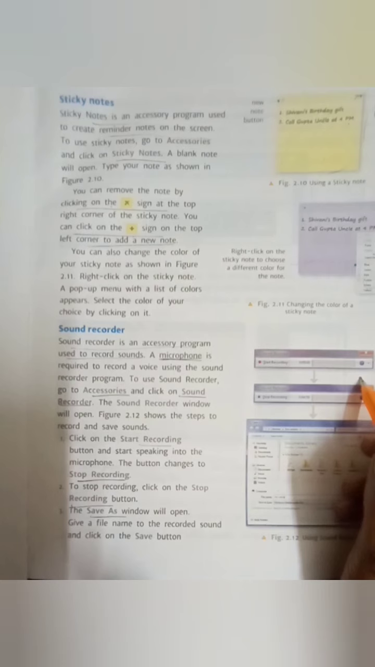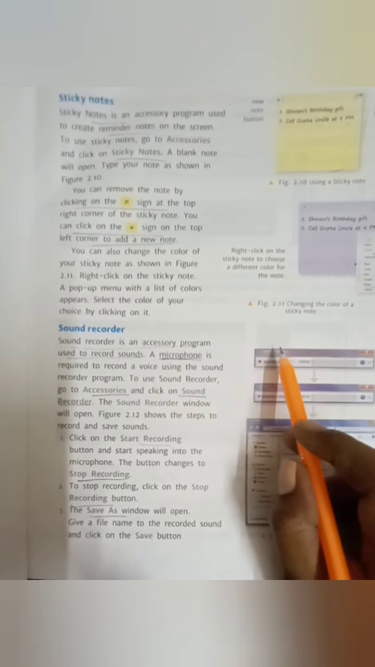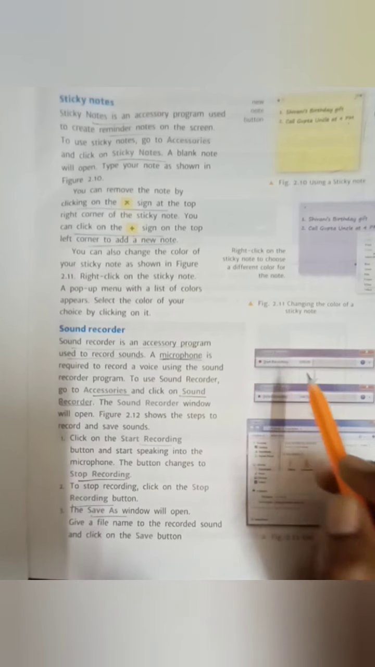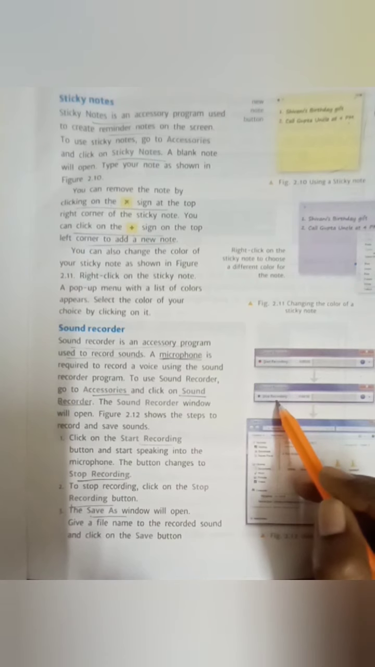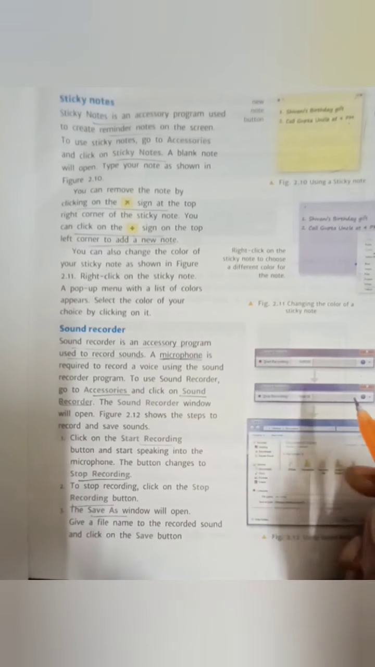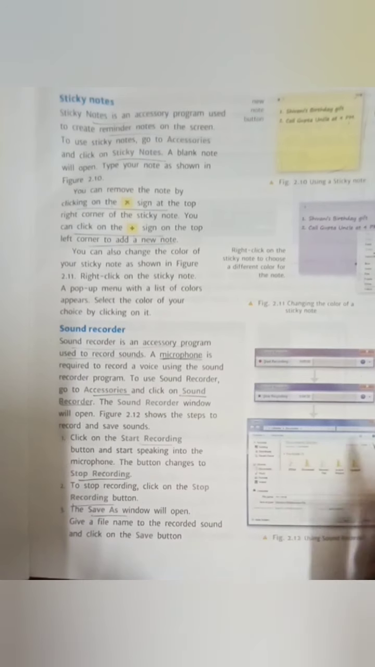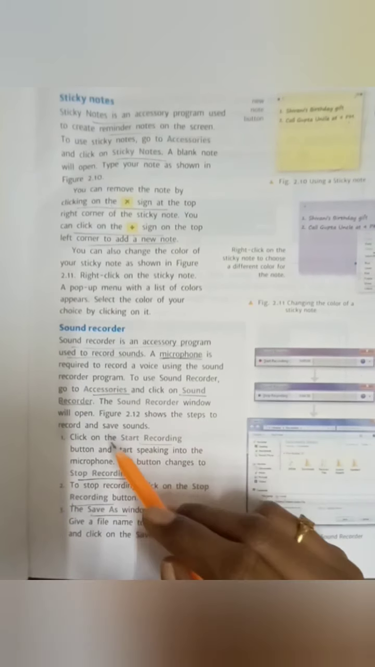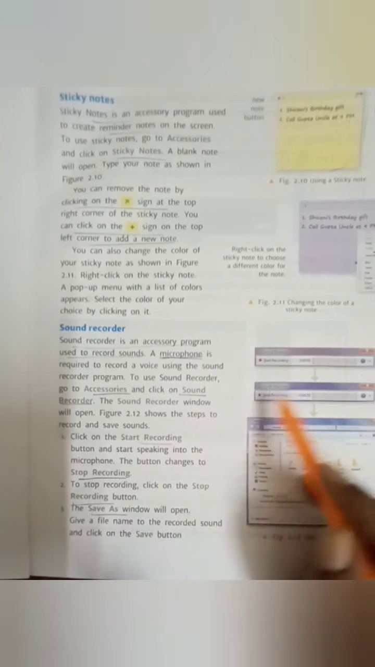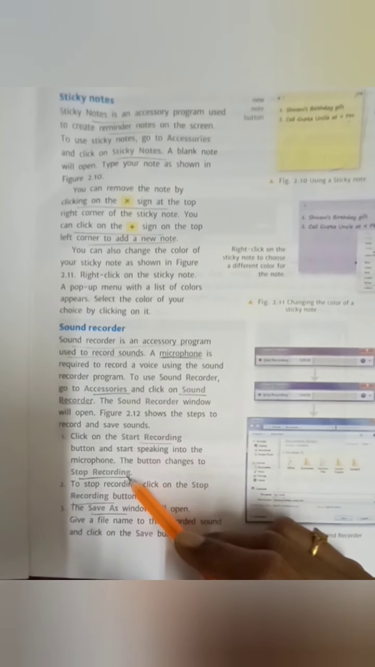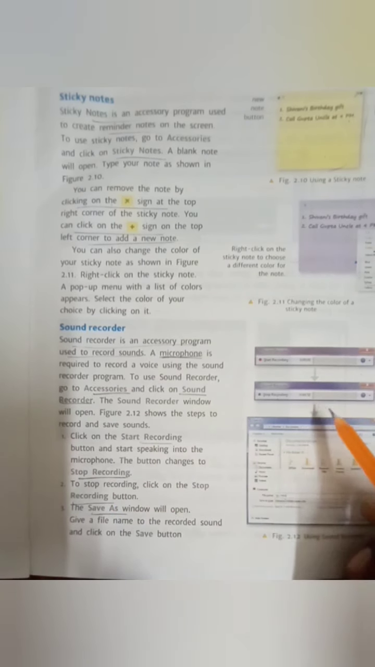This window will open. See, at the opening time, this window shows start recording. If you click on the start recording, it changes like this, stop recording. Okay. Then after clicking on the stop recording, this window is coming there. That's the save option. You can give the file name and click on the save button. Click on the start recording, start speaking into the microphone, and then the button changes into stop recording. Then click the stop recording button, another save as window will open.